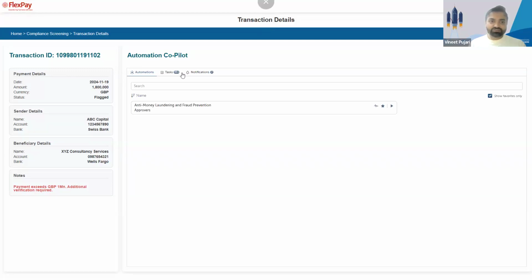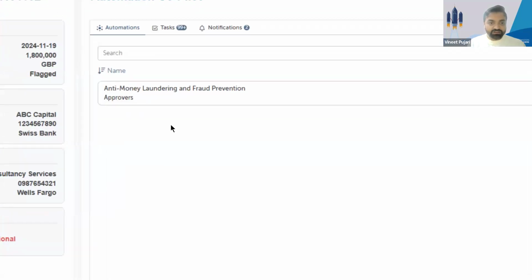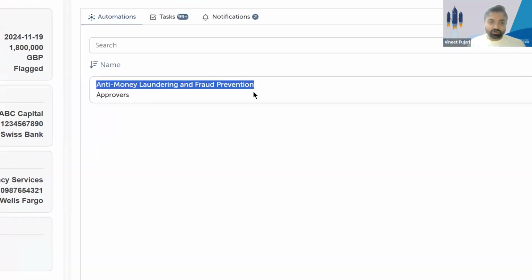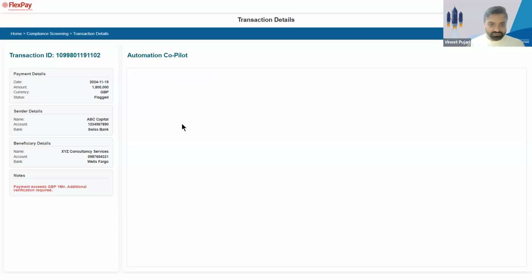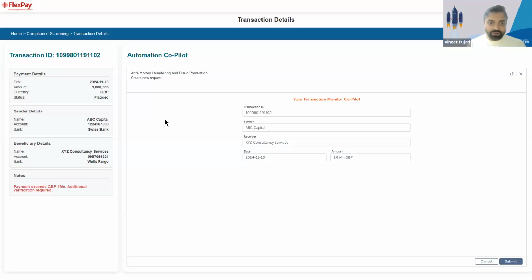This is a portal which is in no way connected to Automation Anywhere, right? But we use the Automation Copilot's magic to automatically embed in this website, and then we show all of the automations that the business user, me, the finance analyst, has access to, right? If you see here, I have access to this anti-money laundering and fraud prevention process. Now, all that I need to do is kickstart this process, and the Copilot widget automatically copies over the transaction details from the website onto the Copilot form, and then I submit it.